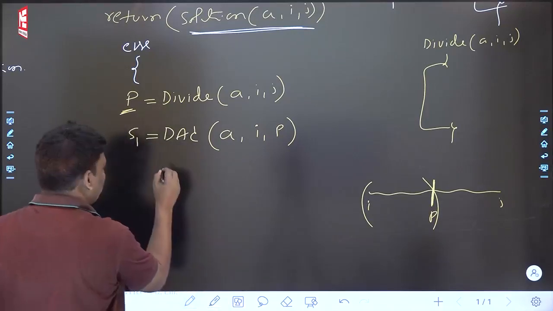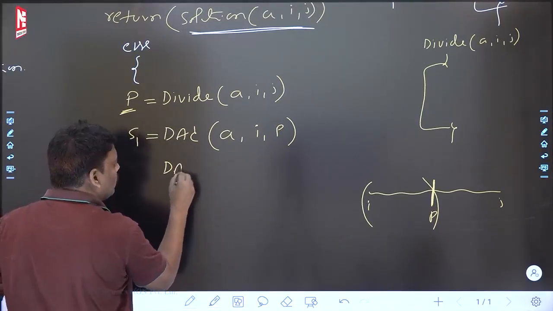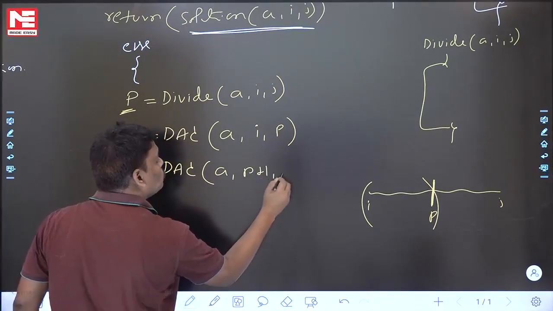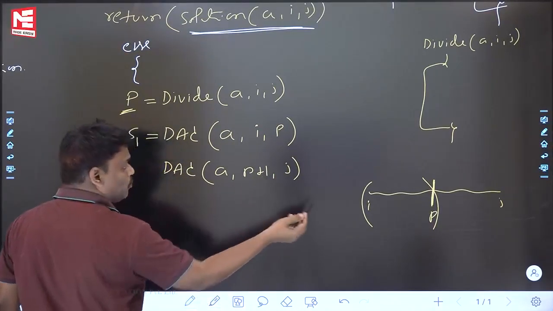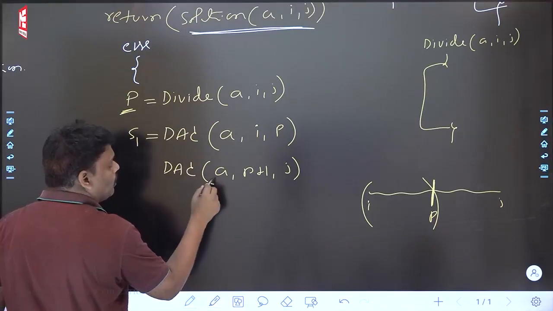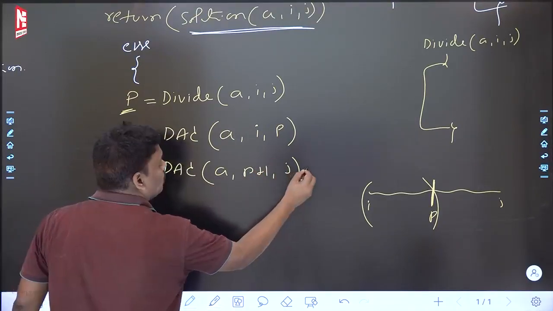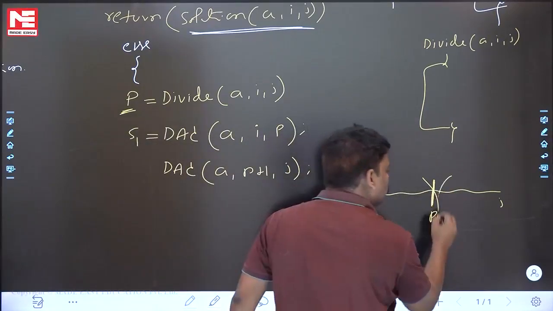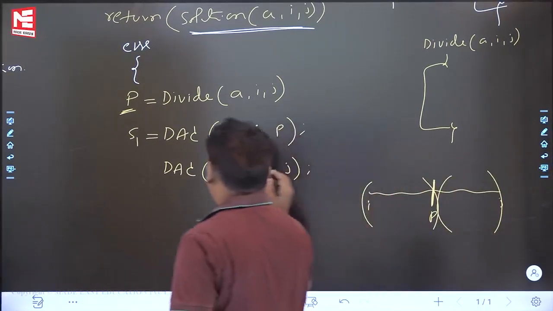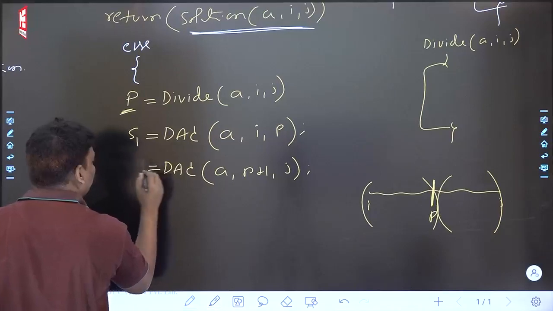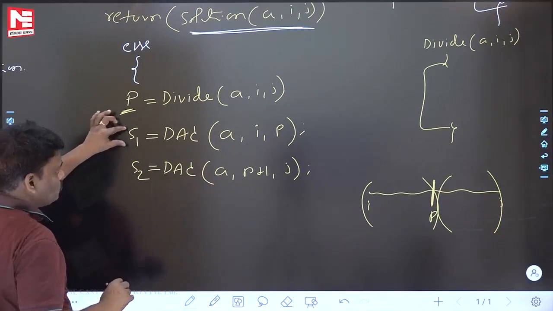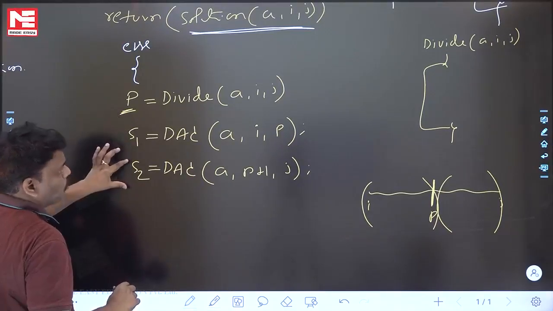Next, one more. Using divide and conquer, array A which contains P plus 1 to J, some position P. Using divide and conquer, P plus 1 to J, so that half also you sort. Using recursion, this is also done. So the second half answer I also got, S2. This is the first subproblem answer, and this is the second subproblem answer.